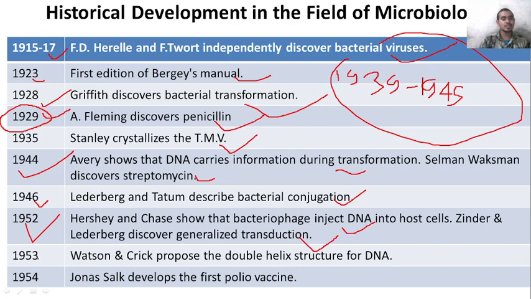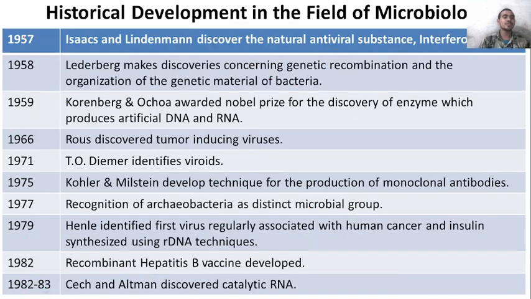In 1953, Watson and Crick proposed the double helix structure for DNA. Then in 1954, Jonas Salk developed the first polio vaccine. In 1957, Isaacs and Lindenmann discovered the natural antiviral substance interferon. In 1958, Lederberg made discoveries concerning genetic recombination and the organization of the genetic material of bacteria.